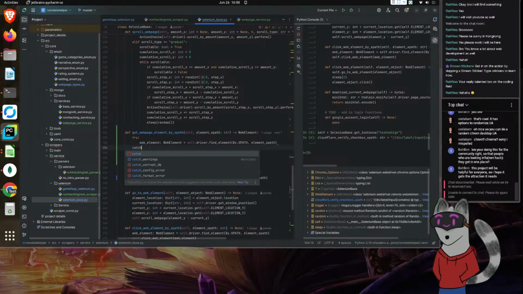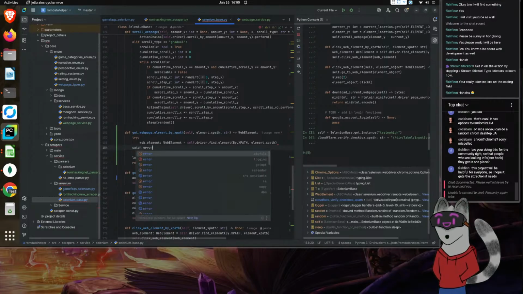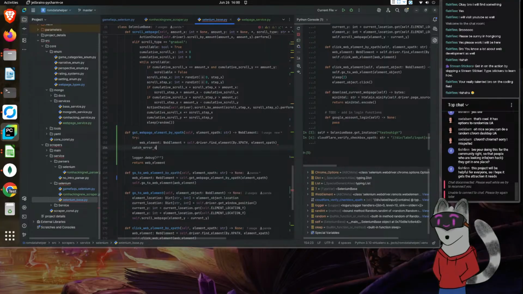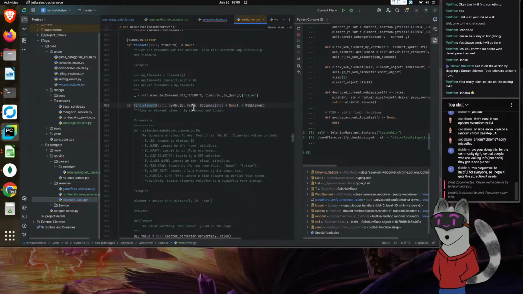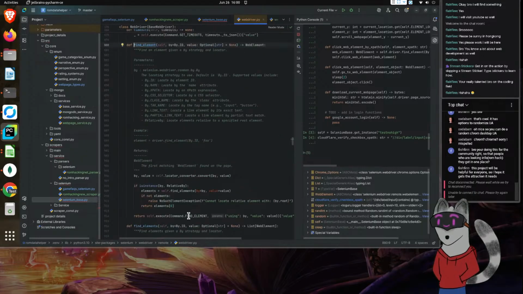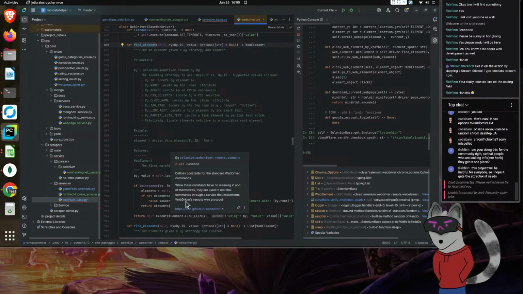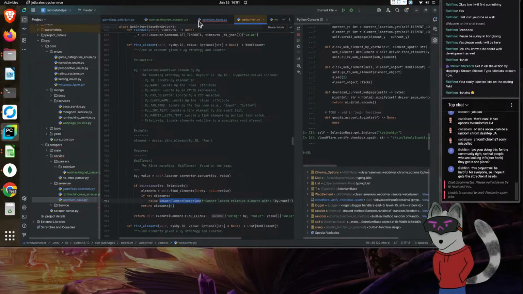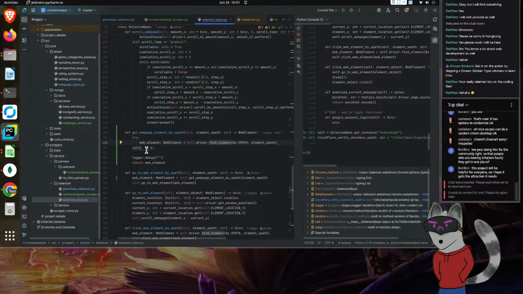Now there it is, catch error as E. And we need to actually define what this error is. So we need to go back in here. Where's the error? Okay, here it is, NoSuchElementException. All right, so this is the error that we're going to try and catch.